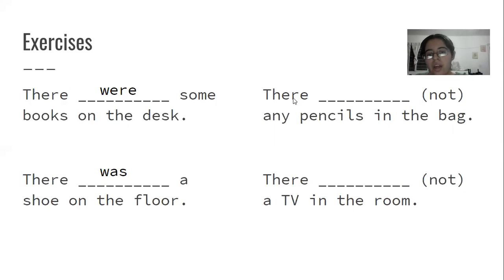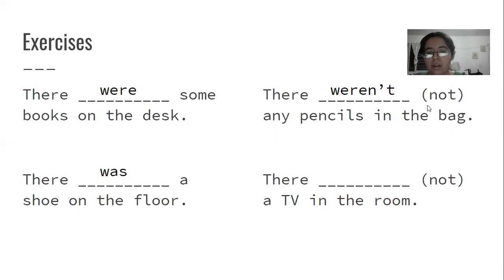This one, there any pencils in the bag? Not. So we have to make it negative. Pencils, plural. 2, 3, 4 pencils. So we have to use were and not. It has to be there weren't any pencils in the bag.